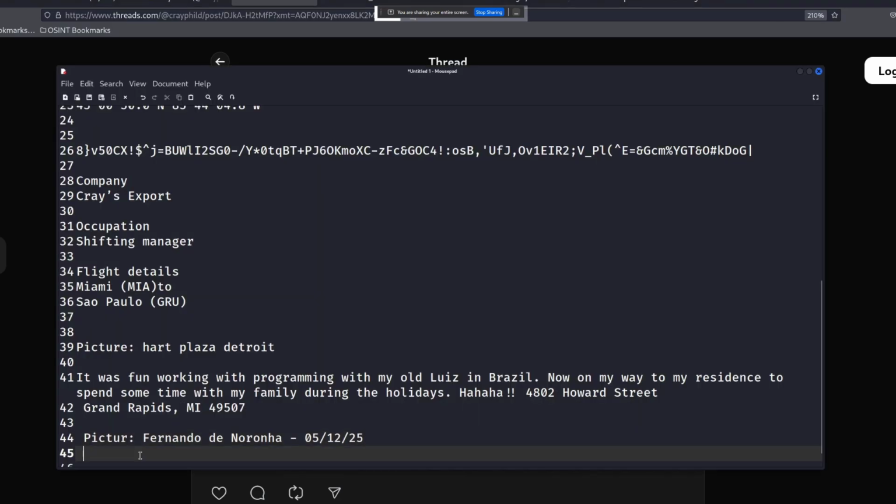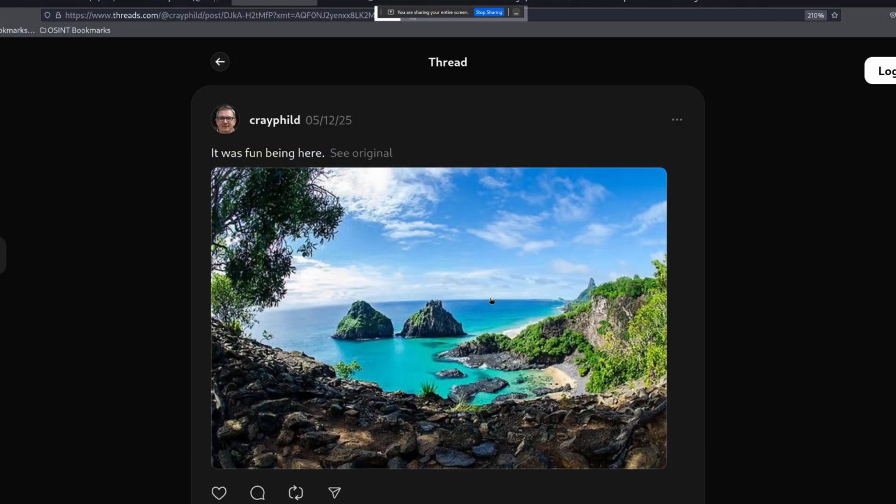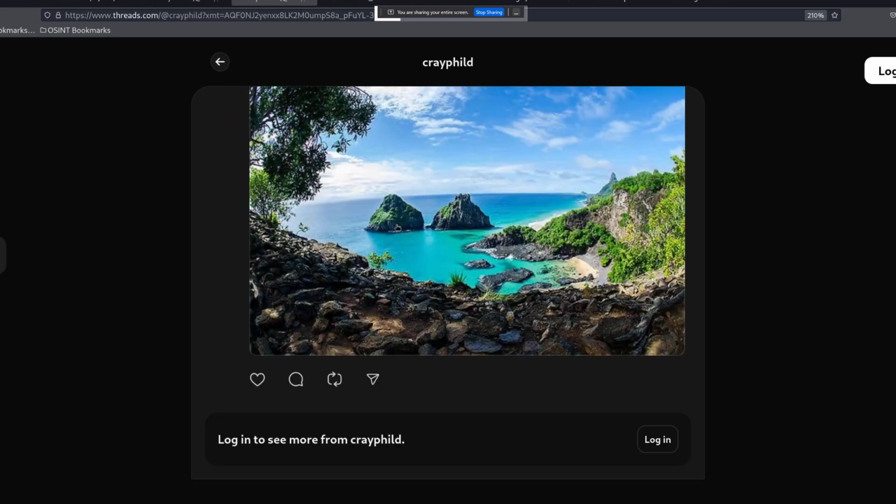And the comment that he made. Now, in a real case scenario, you always need to save all of these pictures because you want to use them in your reports. You want to check the timestamp. We can also see the time when he was here. So it was 5:58 p.m. on Monday. So let's come back.